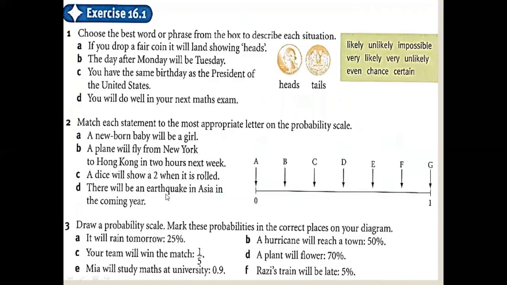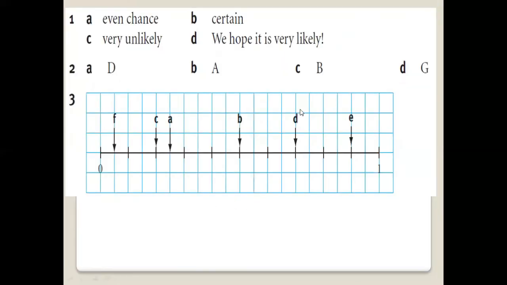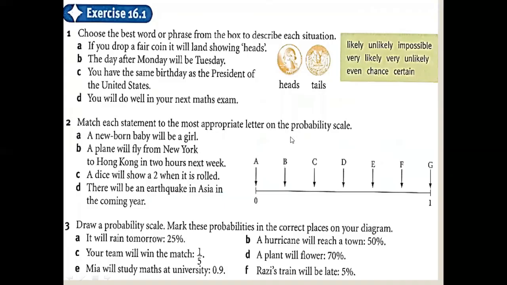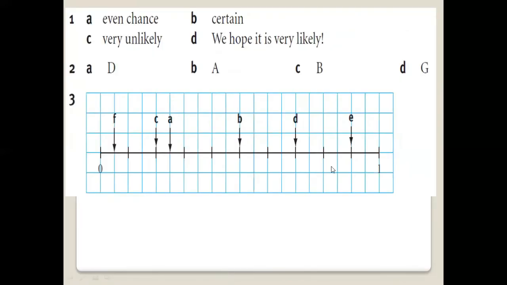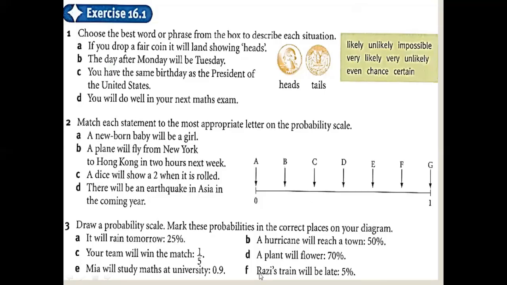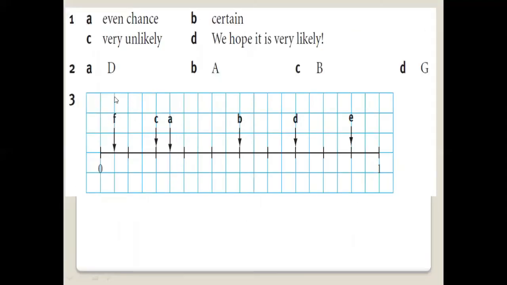Now, a plant will flower with 70% chance, so D should be 70%. Maya will study math at university with 90% chance, so I will put 90% here. And the last one: Razi's train will be late with 5% chance, so 5% should be here. It is called a probability scale. I hope you understand. It's not so difficult. Thank you so much.